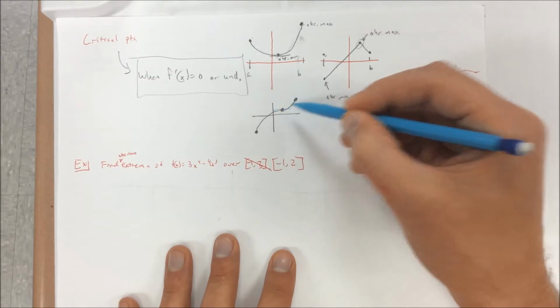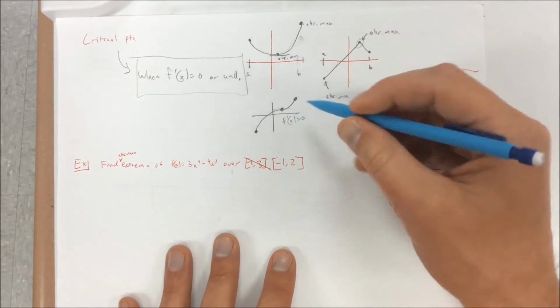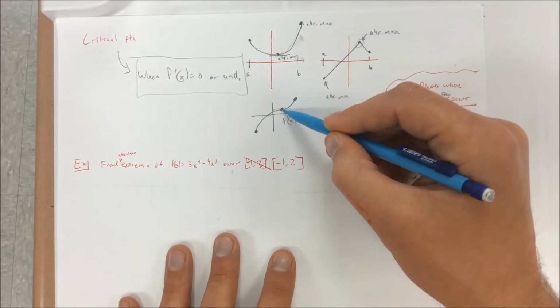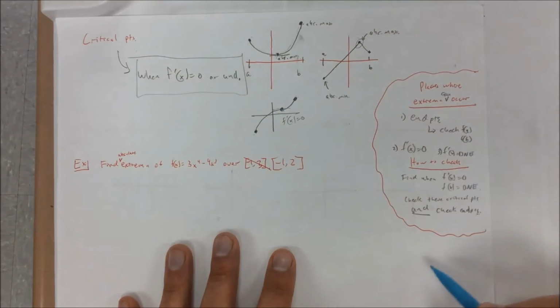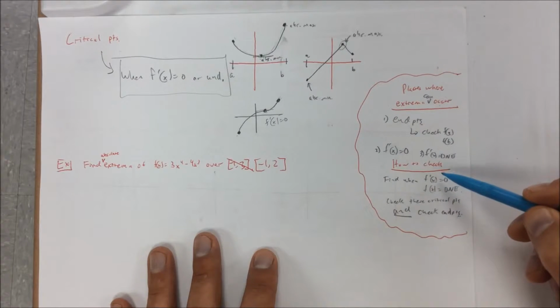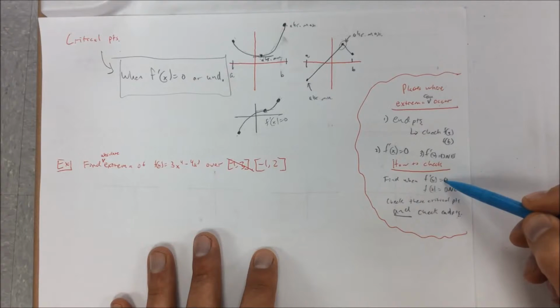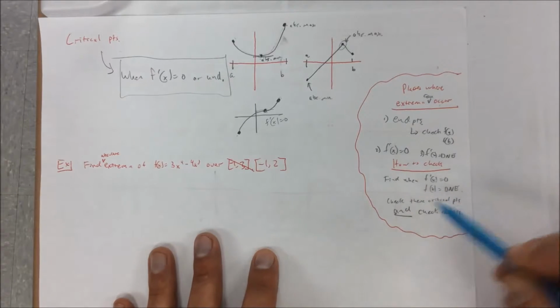The derivative right here is 0, but it is not a maximum or a minimum. So that's why we also had to check the endpoints. Can't say it's enough. If you want to find an absolute maximum or minimum, you've got to find when the derivative is 0, then you're going to check those and check the endpoints.